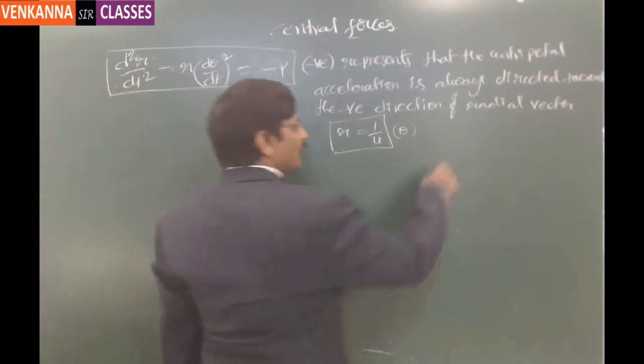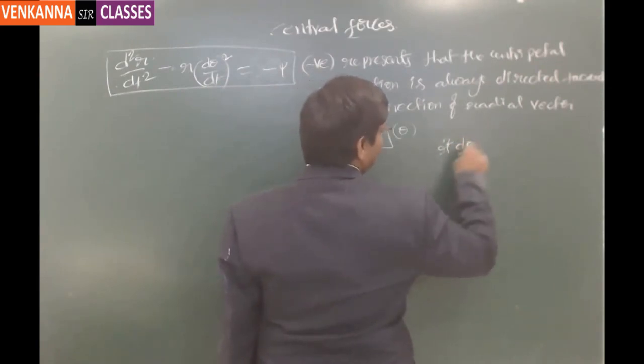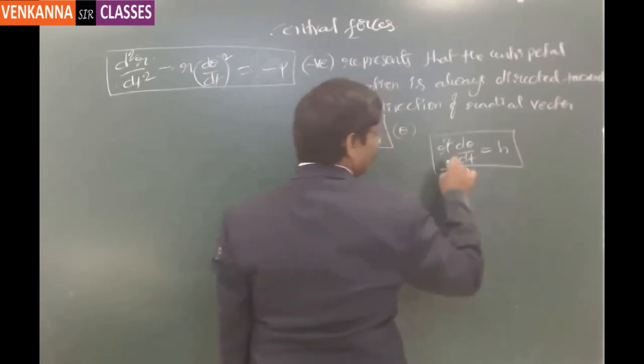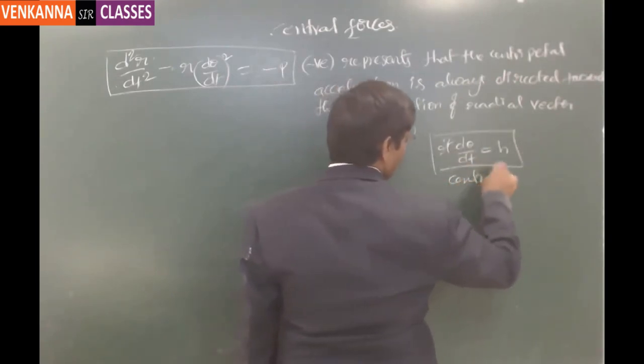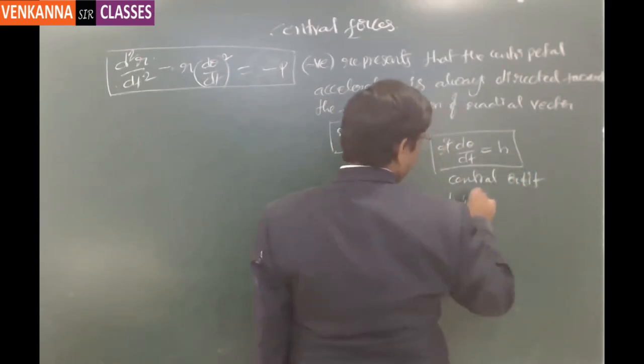Now actually we got the fundamental relation r square into d theta by dt is equal to a constant h for any central orbit, where h is the angular momentum.